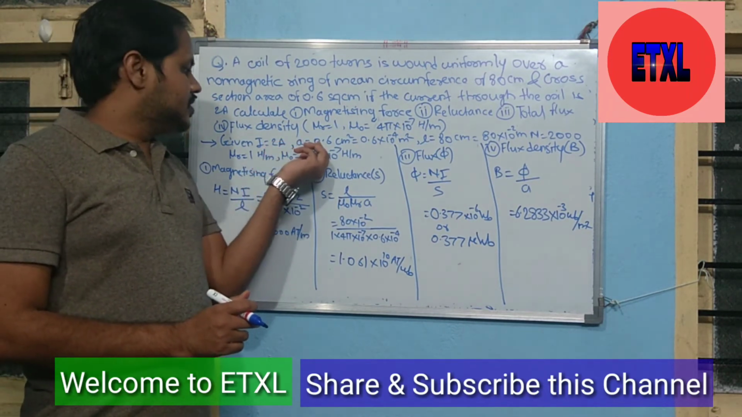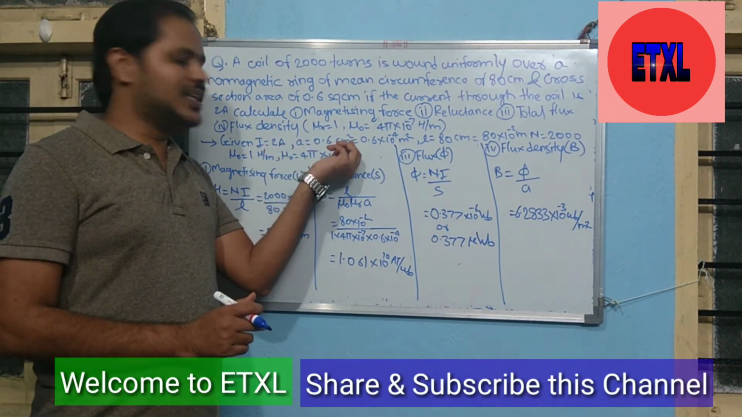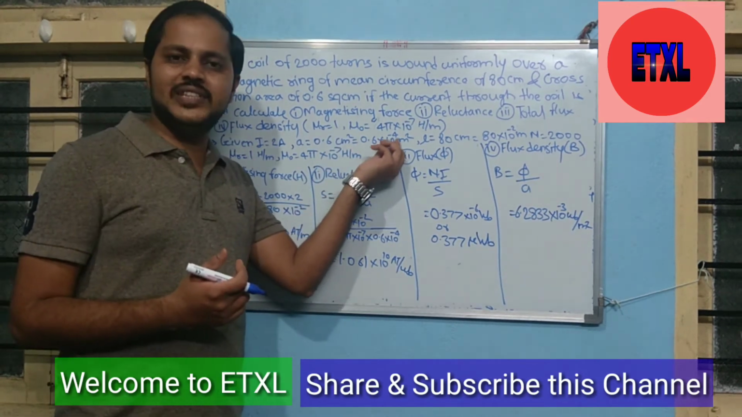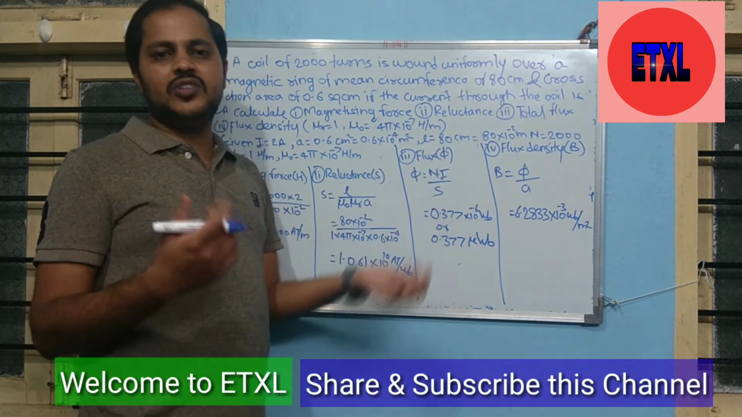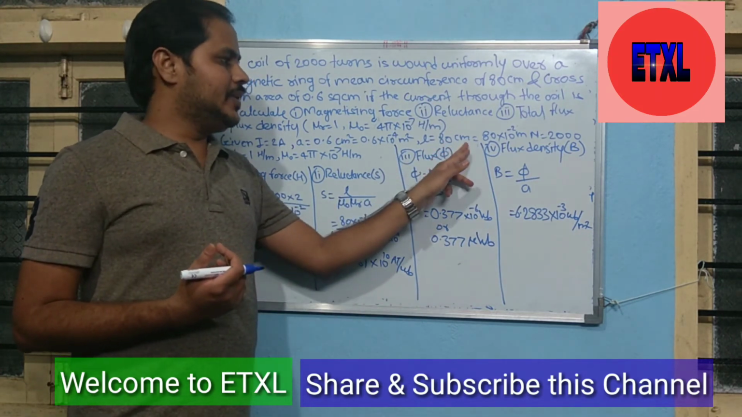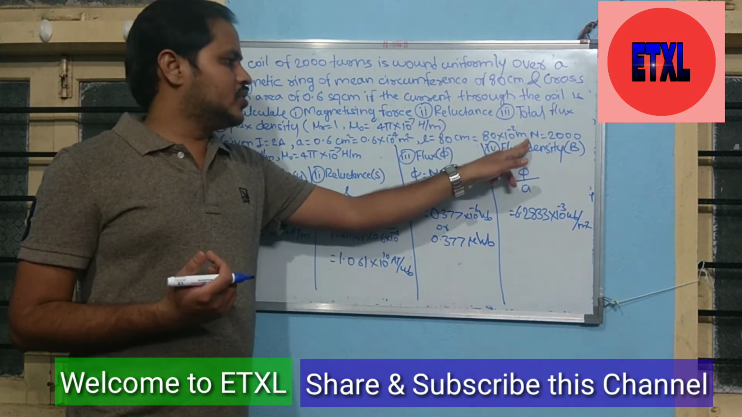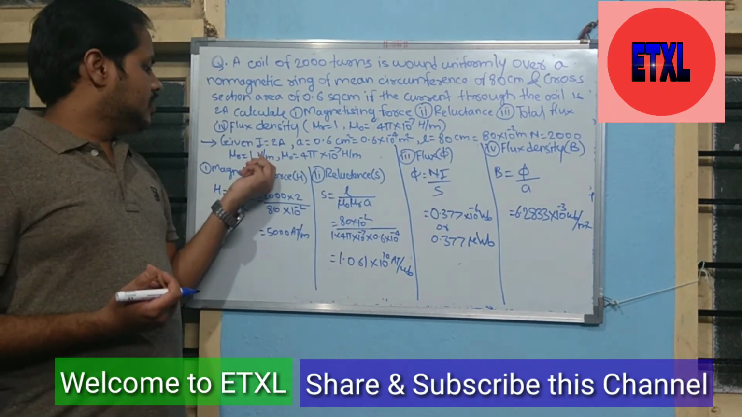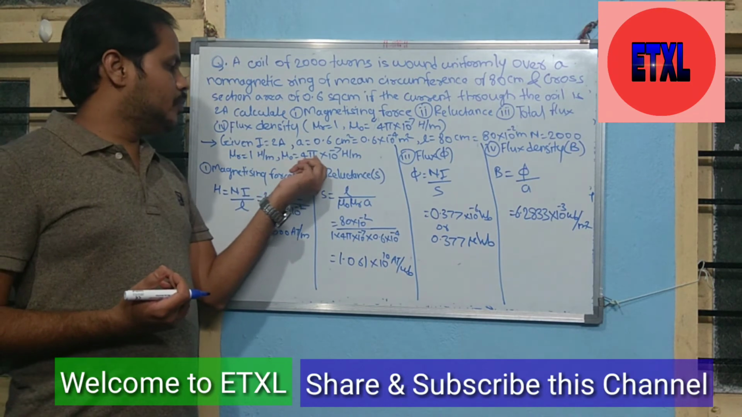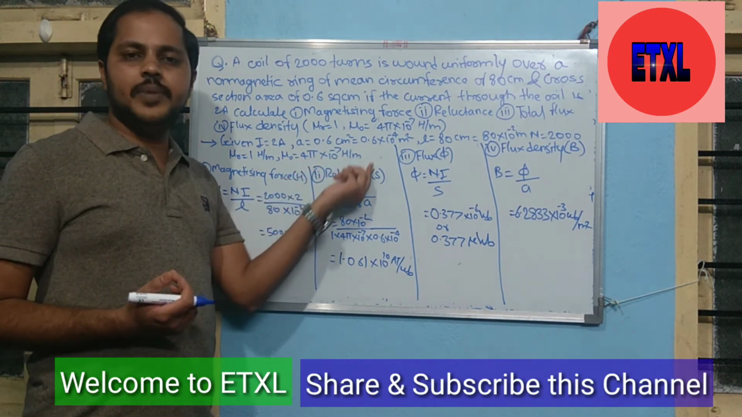Okay, these are the given parameters. Current is 2 ampere, cross section area 0.6 centimeter square, converted into meter square, 0.6 into 10 raised to minus 4 meter square. Length means circumference, means length of magnetic field. Okay, 80 centimeter converted into meter, 80 into 10 raised to minus 2 meter. Number of turns is 2000. Mu r is 1 Henry per meter, mu 0 is 4 pi into 10 raised to minus 7 Henry per meter.